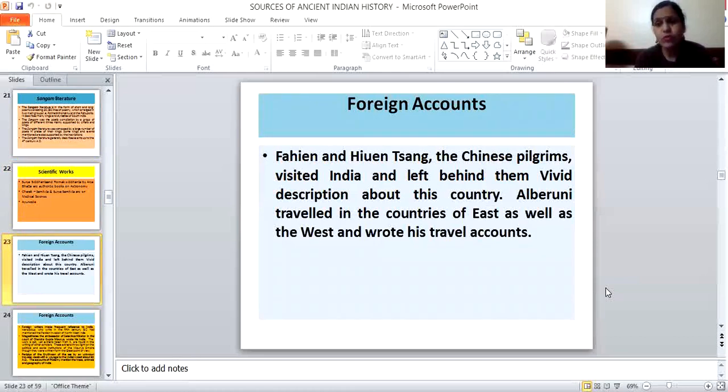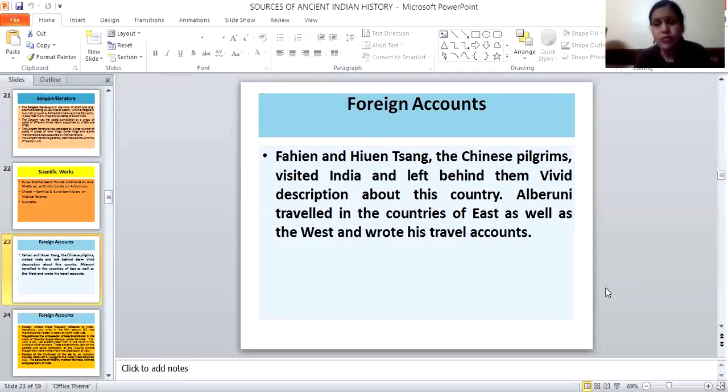Then some foreigners who visited in ancient times have given their accounts in their books and writings, which are very helpful to understand ancient India well. Fa-Hien and Hiuen Tsang, the Chinese pilgrims, visited India and left behind many documents. Apart from that, Al-Biruni traveled in the countries of the East as well as the West and wrote about his travels.